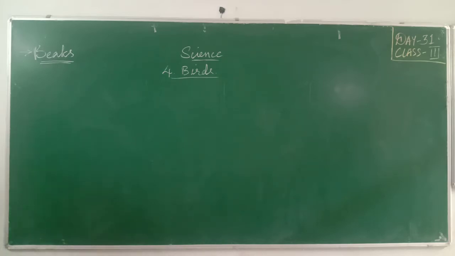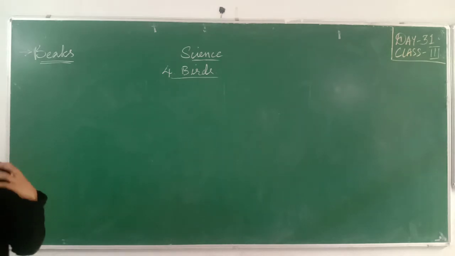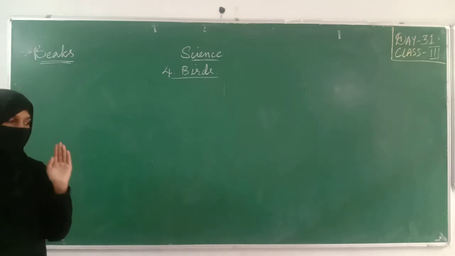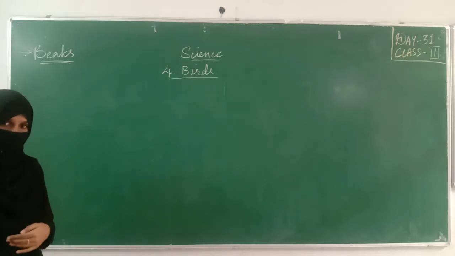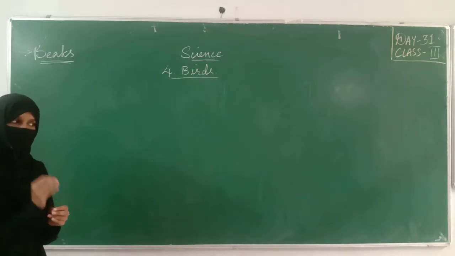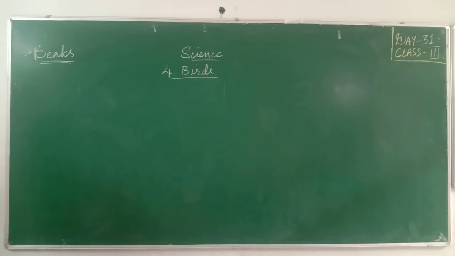Then how do they eat their food? How do they cut their food? Because they cannot swallow. Swallow means nigalna. Birds do not eat their food directly. If you keep a piece of bread in front of a bird, it cannot swallow the whole piece. So what does the bird do? The bird will break that bread into small pieces, and then it will eat it. How do they do that without having teeth? We'll look at that today.